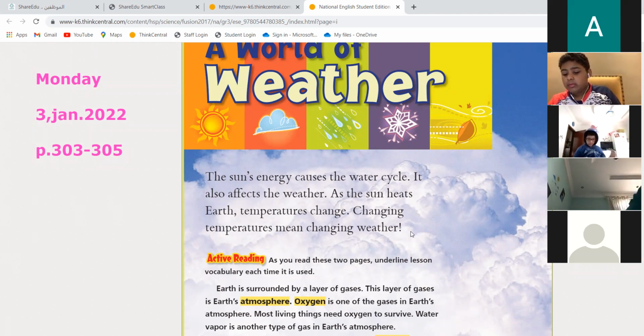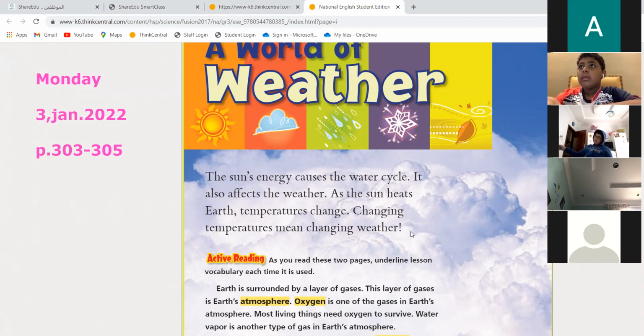Yes, that's right. Also the sun can heat Earth, temperature will change, and a change in temperature means a change in weather. So when you are thinking about the temperature of the weather around us right now, I think it's a little bit colder than one month ago. Is that right? Yeah, it's much colder than one month ago. So yes, boys, weather can change also because of the sun. Not only the water cycle changes because of the sun, the weather can change too.